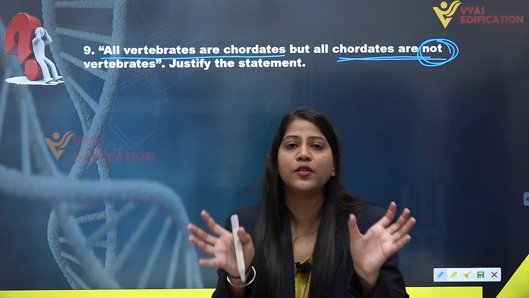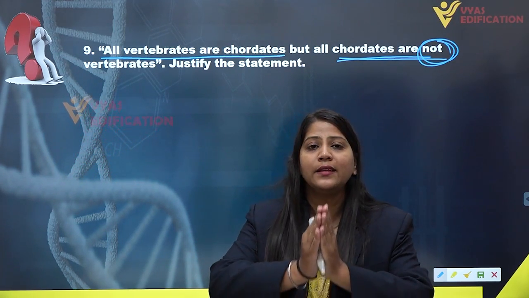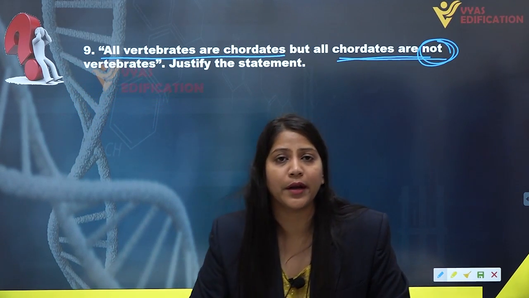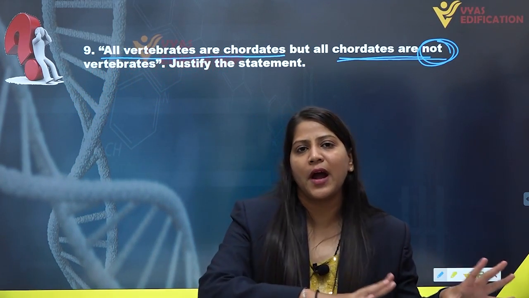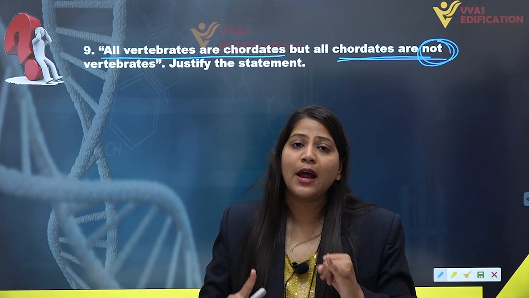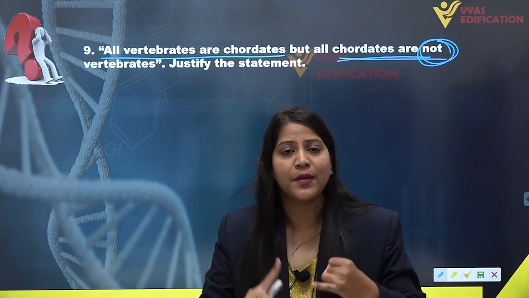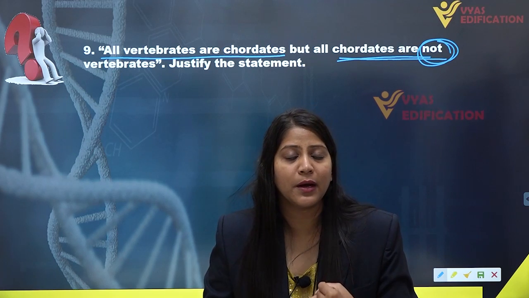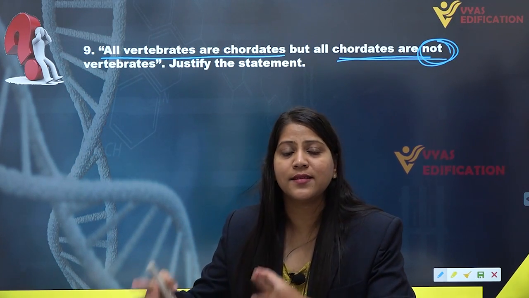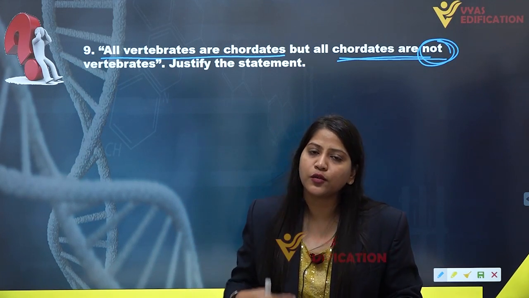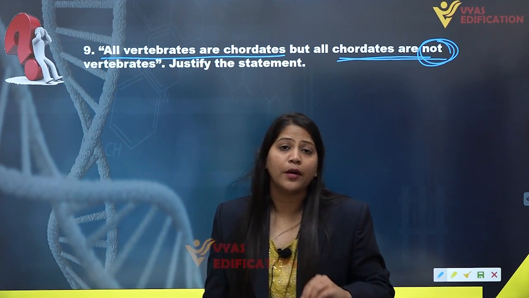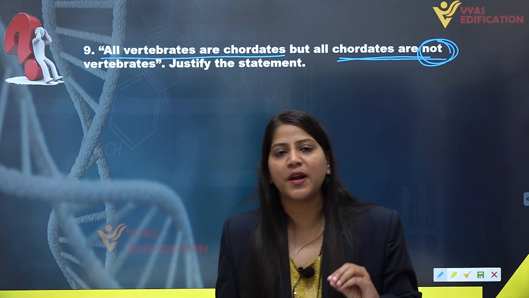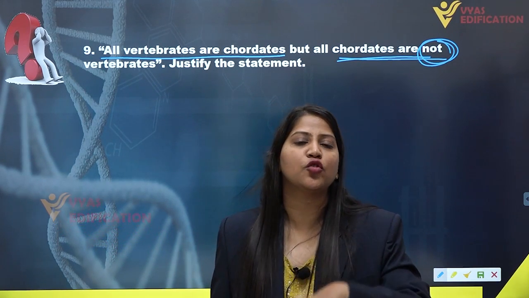These two subphylums grouped together are known as protochordate, that means primitive kind of chordate. Then we are left with the third and last subphylum, that is subphylum Vertebrata, which is the advanced type of chordates. What happens in them? They also have notochord, but the notochord is present in the embryonic stage only.